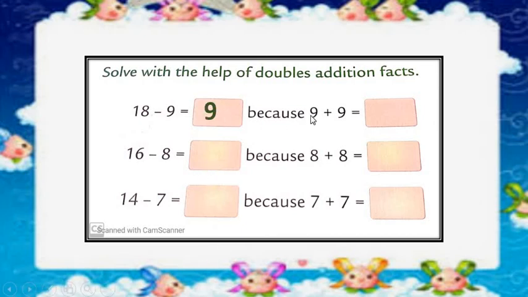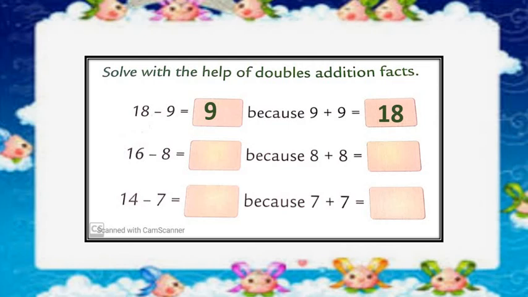Because 9 plus 9 is equal to what? 9 after 10, 11, 12, 13, 14, 16, 17, 18. 9 plus 9 is equal to 18. 18 minus 9 is equal to 9 because 9 plus 9 is equal to 18.